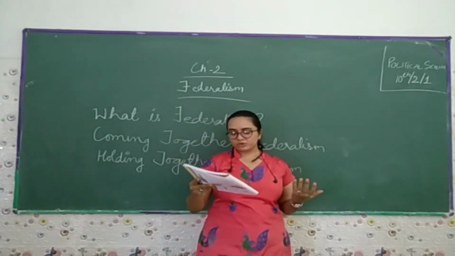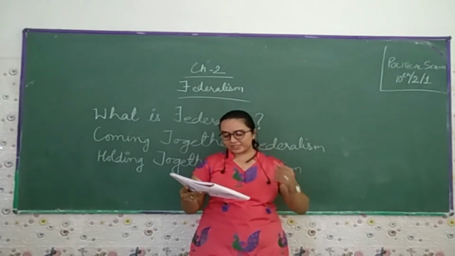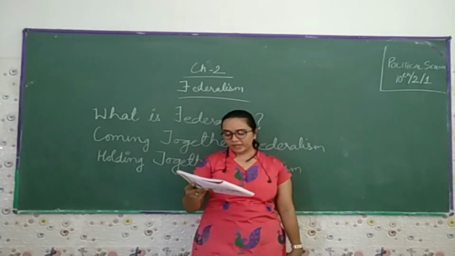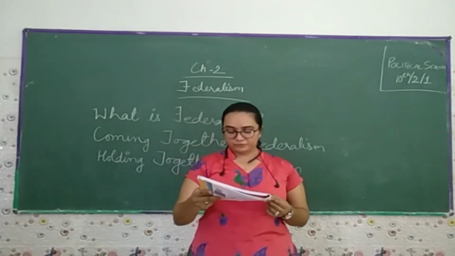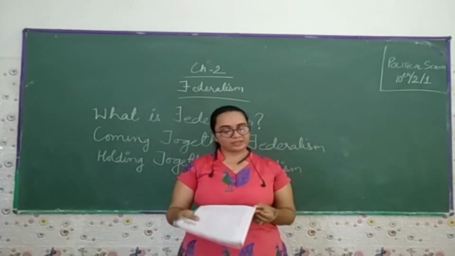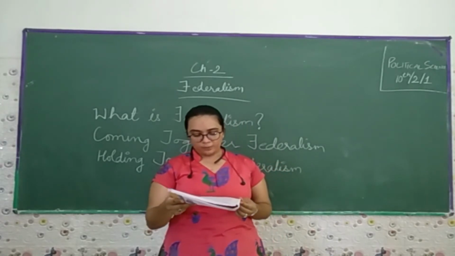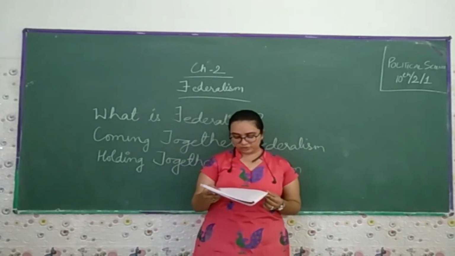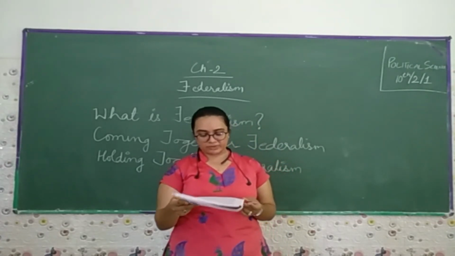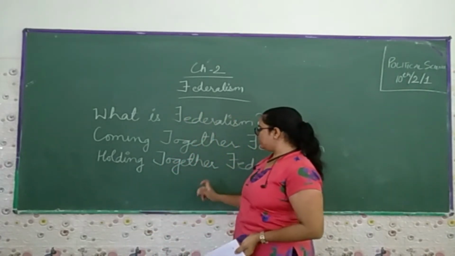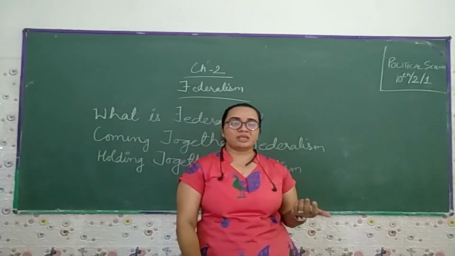The second route is where a large country decides to divide its power between the constituent states and the national government. India, Spain, and Belgium are examples of this kind of holding together federation. In the second category, the central government tends to be more powerful vis-a-vis the states. Very often, different constituent units of the federation have unequal powers. Some units have guaranteed special powers. Now we come towards holding together: some have the same kind of power, some do not have the same kind of power.